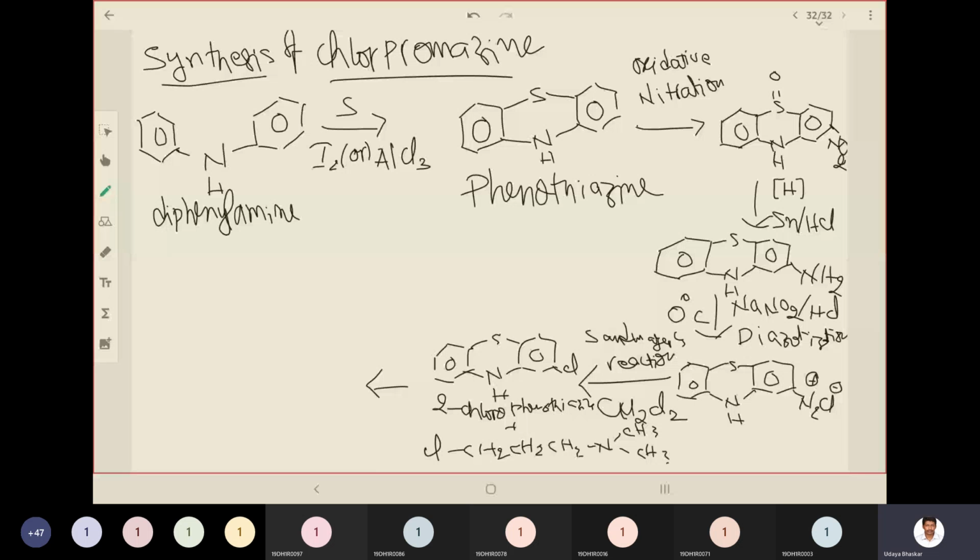CH2, CH2, CH2, and CH3, CH3, and here the chlorine atom. So this is the final chlorpromazine.